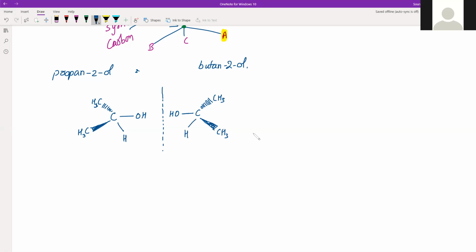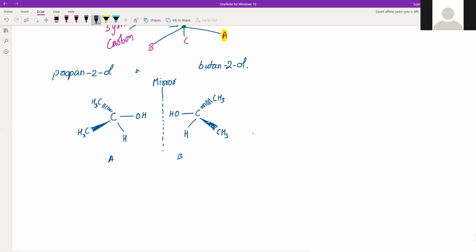So now these are two mirror images. If this is structure A, this is structure B; B is the mirror image of A and A is the mirror image of B. If you try to place A on B or B on A, you will see that it is not possible. It will not superimpose, right?